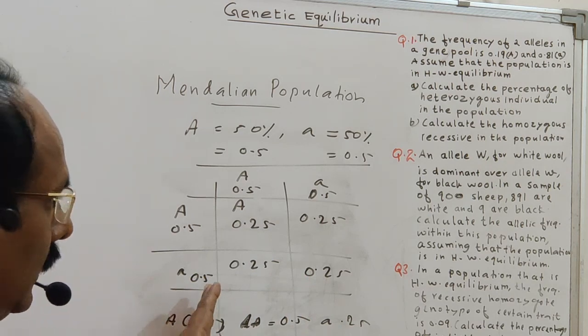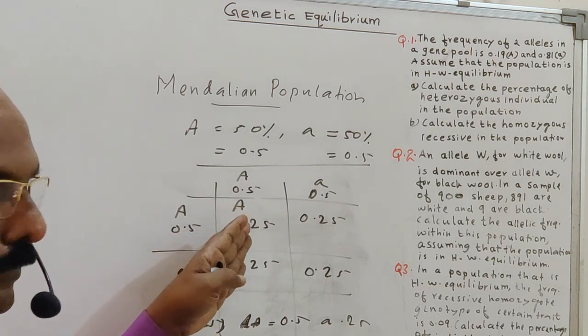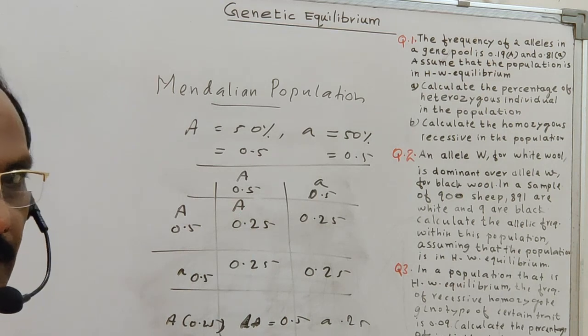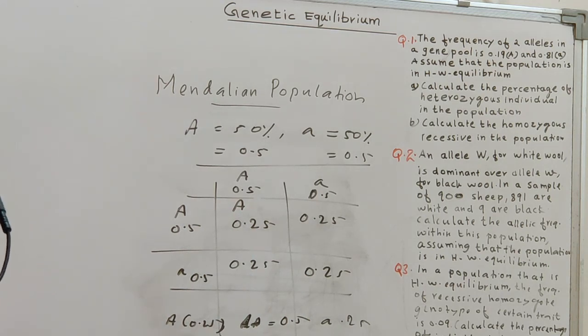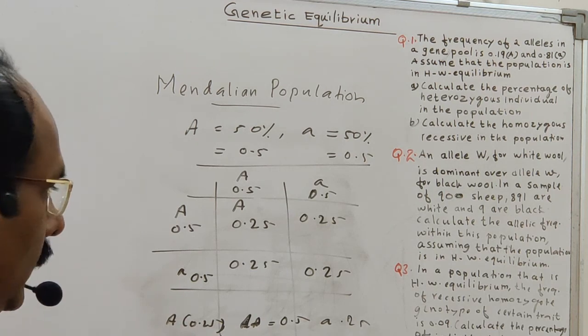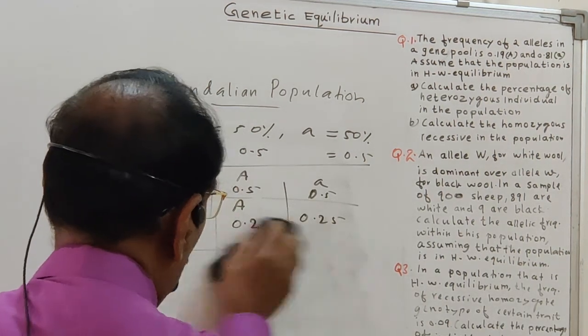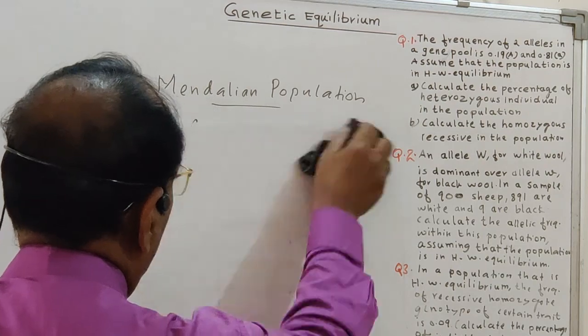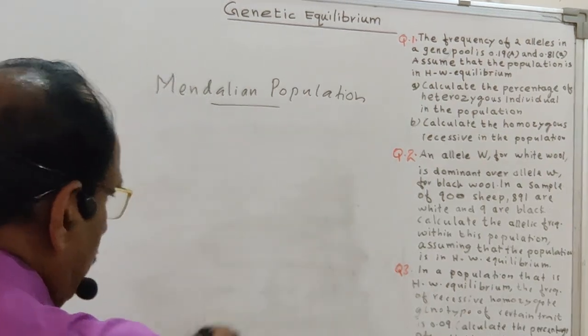Okay, and similarly, we have been talking about the population and the gene frequency. So now we talk about the genotypic frequency. What happens to the genotypic frequency? The genotypic frequency also does not change. So how does it happen?